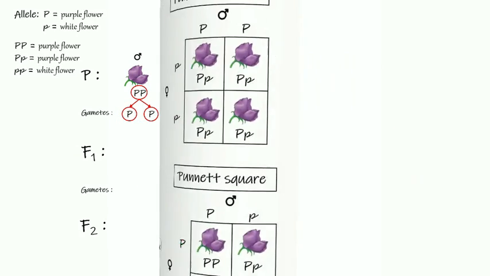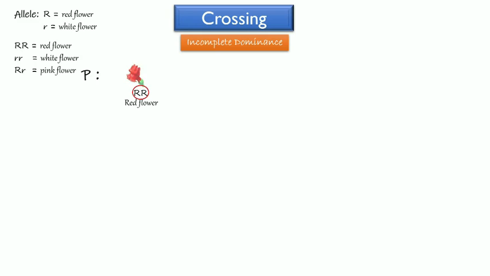Now, let's talk about incomplete dominance crossing. Example, we are going to cross characteristics of flower color in snapdragon plant. Allele big R for red flower, little r for white flower. Genotype big R big R performs red flower, little r little r white flower, and big R little r pink flower. Parental, red flower plant big R big R is crossed with white flower plant little r little r. In this crossing, we take the example the red flower as male and white as female.